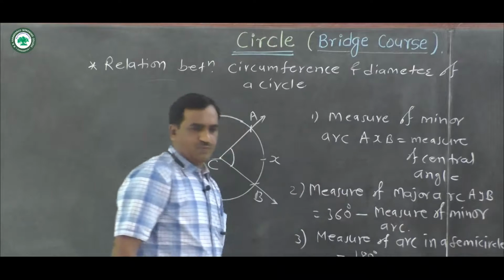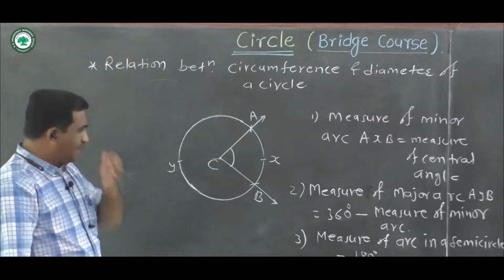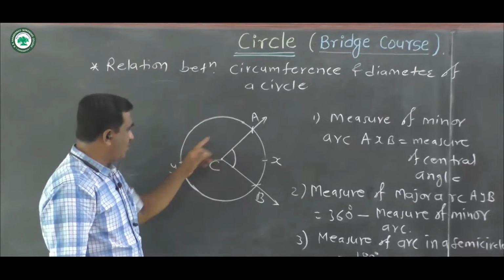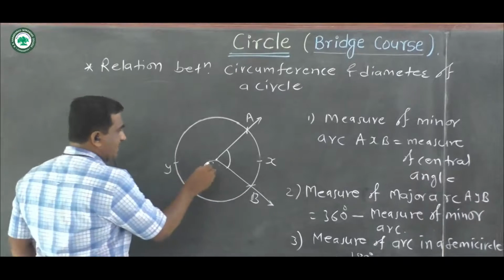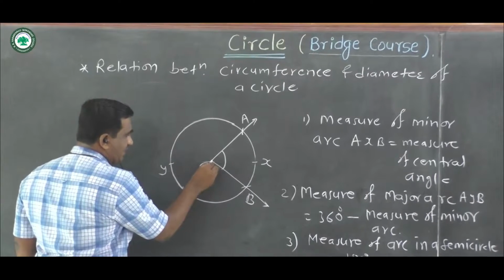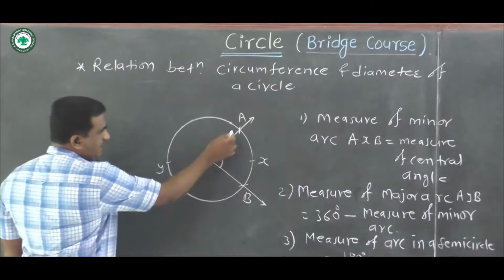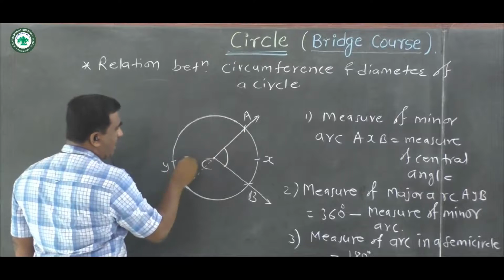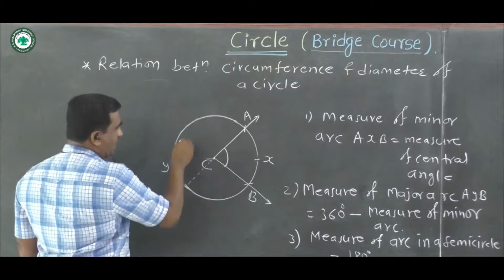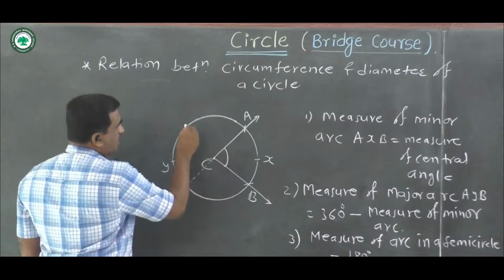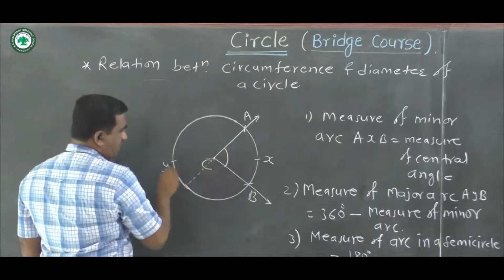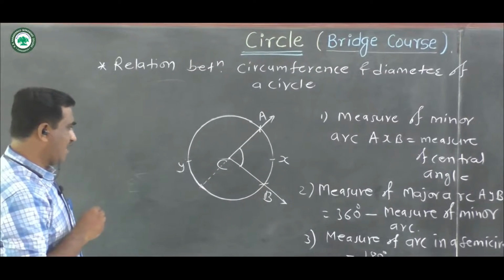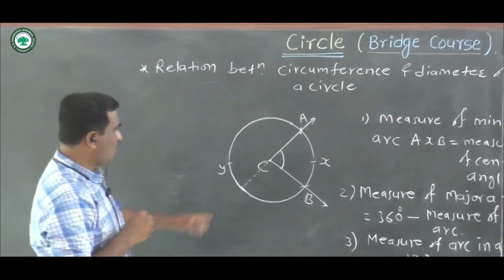Now here we have to see the measure of arc AXB, measure of arc AYB, and if we extend this segment CA, then this becomes a semicircle, and this arc AYC is called an arc in a semicircle, and the measure of this arc is equal to 180 degree.